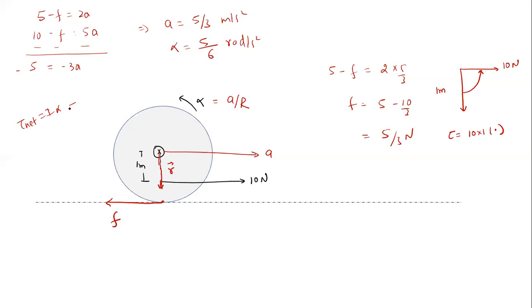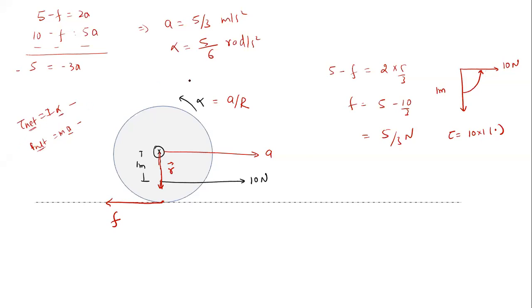Just like when we use F net equal to mass into acceleration, the acceleration direction is the same as the net force direction. Here also, the alpha direction will be the same as the net torque direction.